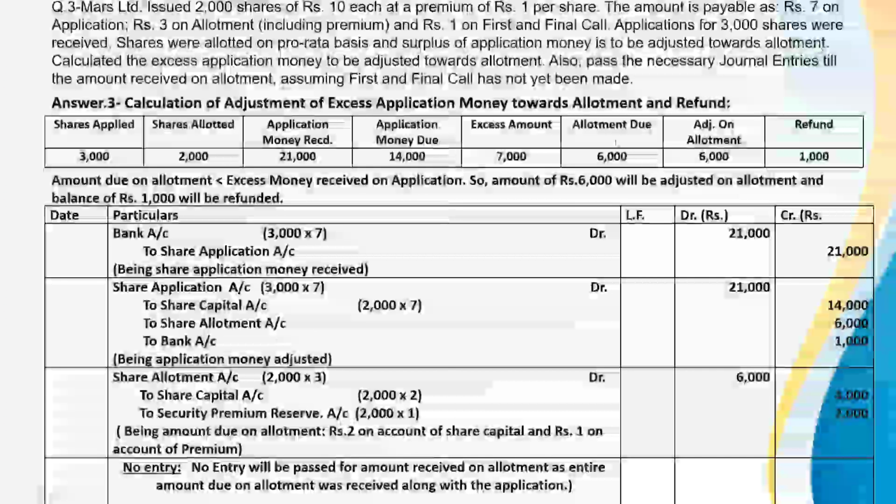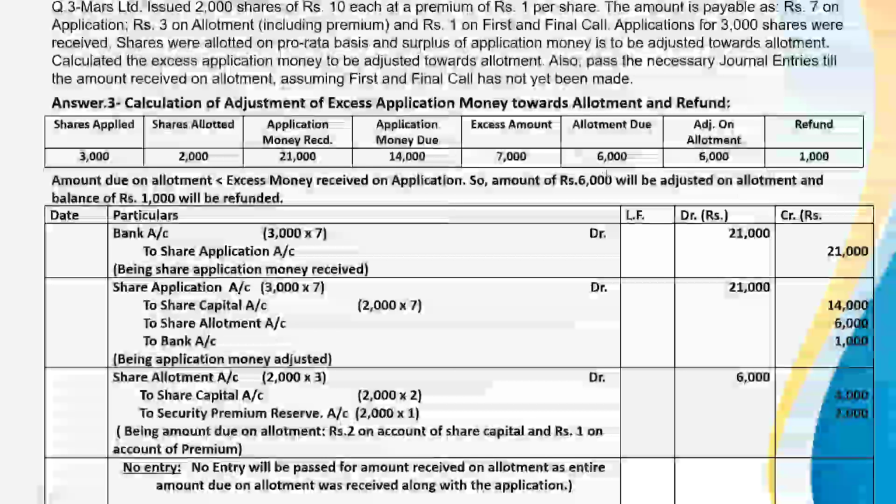Allotment due. The amount over allotment may be due for 2,000 shares only at the rate of 3. So 2,000 into 3, this is 6,000. There is an excess amount of 7,000.